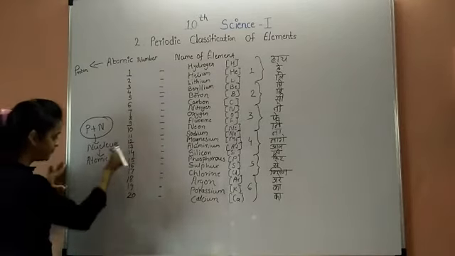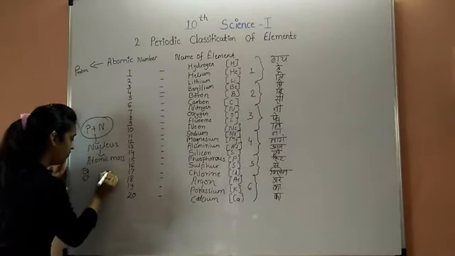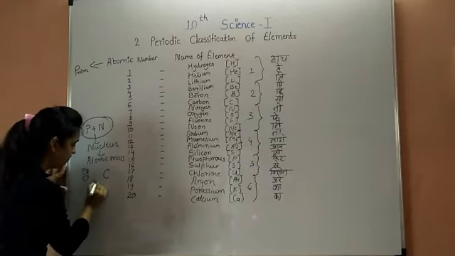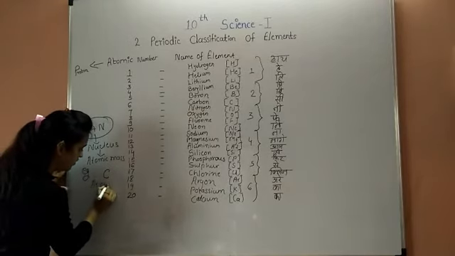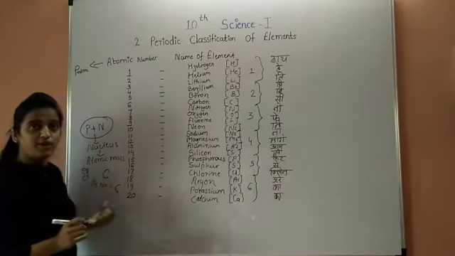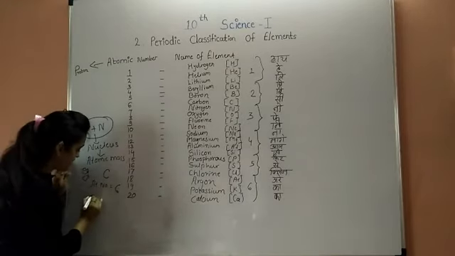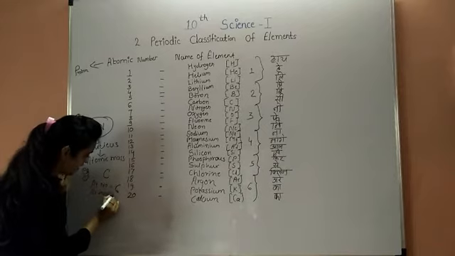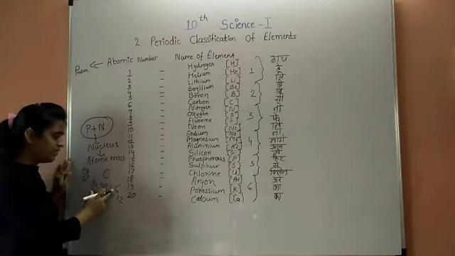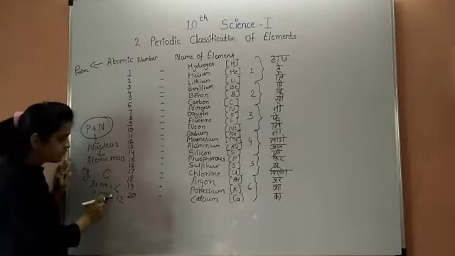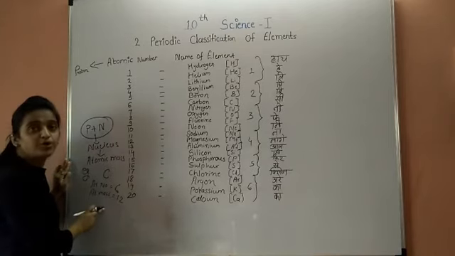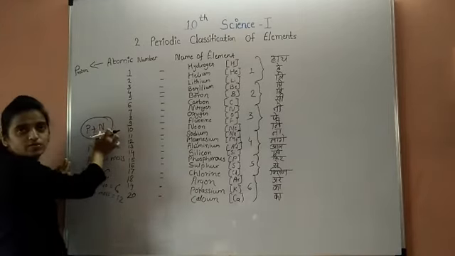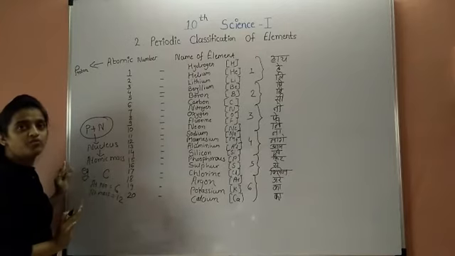For example, carbon has atomic number 6, and the mass number or atomic mass of carbon is 12. So it is approximately double: 6 to 12. So 12 is the atomic mass. Atomic mass means protons plus neutrons present in the nucleus of an atom.